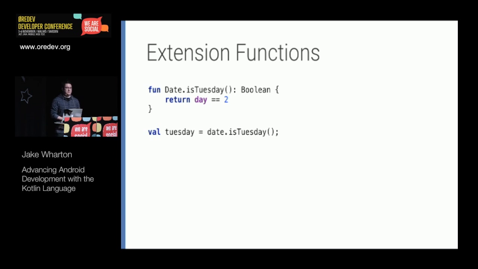One of the nice language features of Kotlin is that it actually automatically will convert types that have getters and setters to have synthetic properties. So I'm no longer calling getDay. I'm referring to this day property which exists. It kind of looks like a field, like if this was a public field, but it's not. This is a property, and a property is just the concept of a getter and a setter merged together.